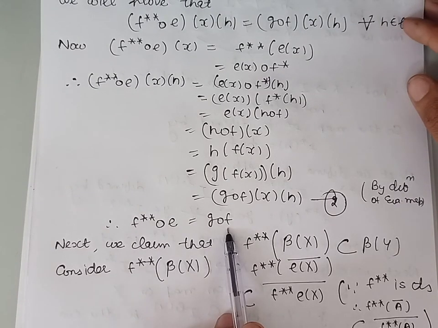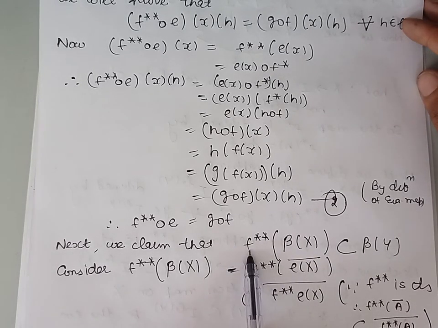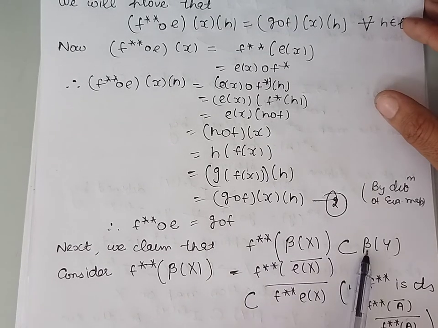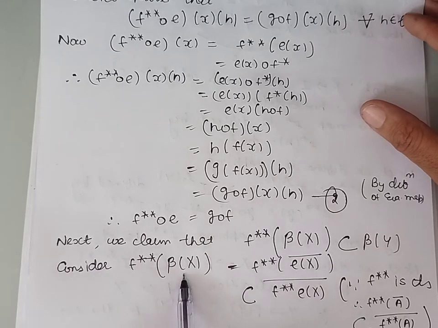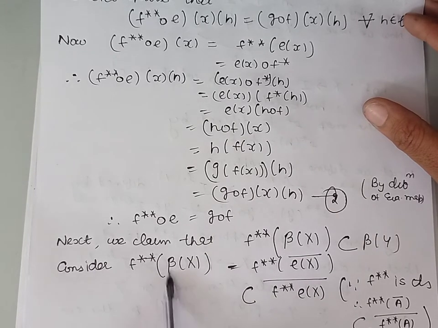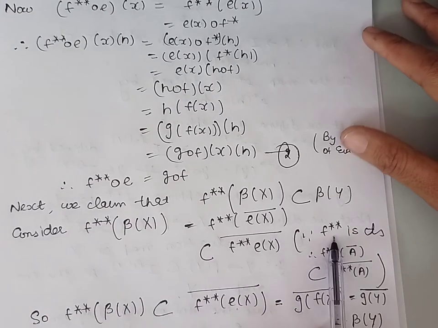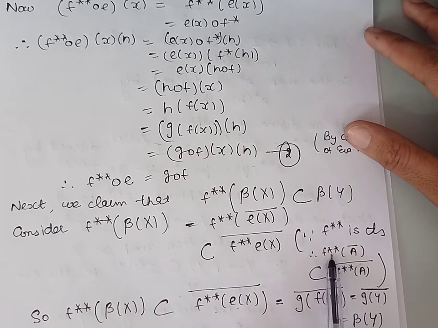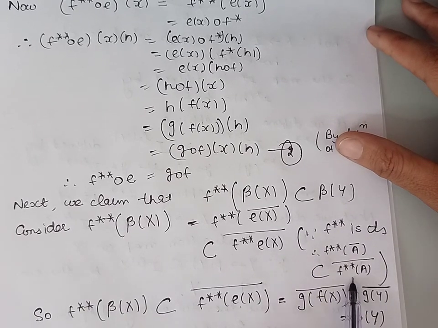Now, next we claim that the image of beta X under the mapping F double star is contained in beta Y. So let us consider F double star of beta X. By definition, beta X is the closure of E of X. Now we know that if a function is continuous, then the image of the closure is contained in the closure of the image.